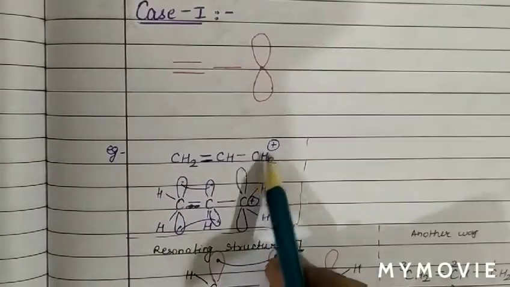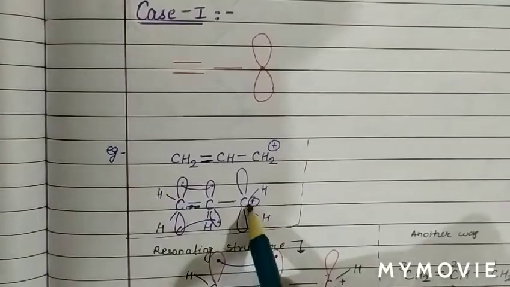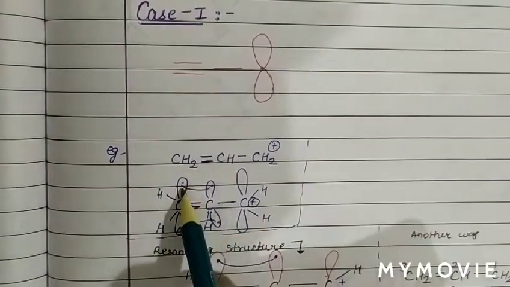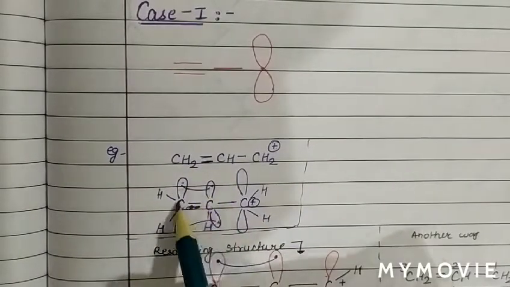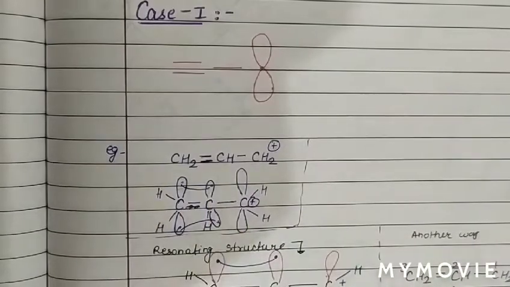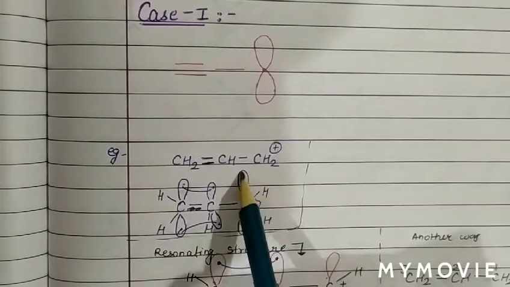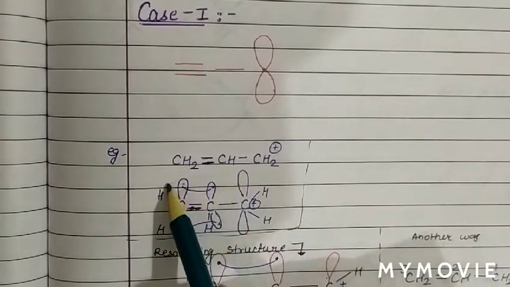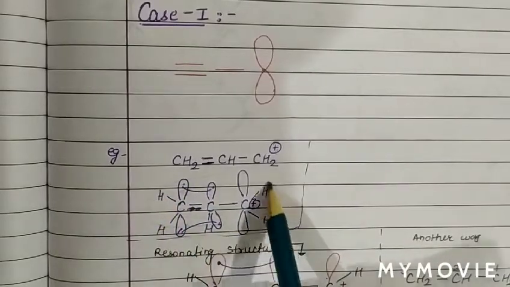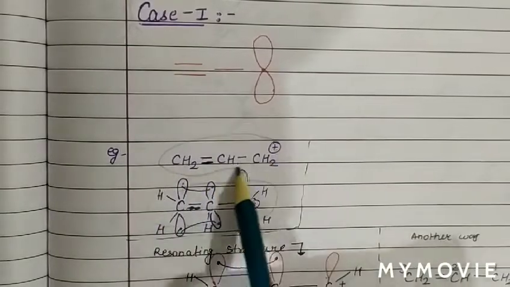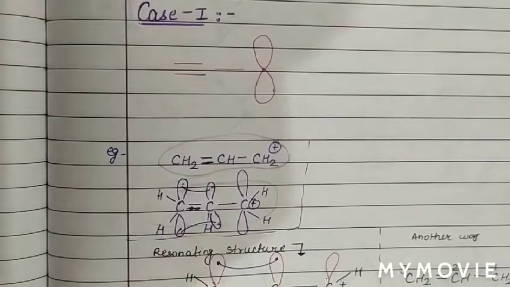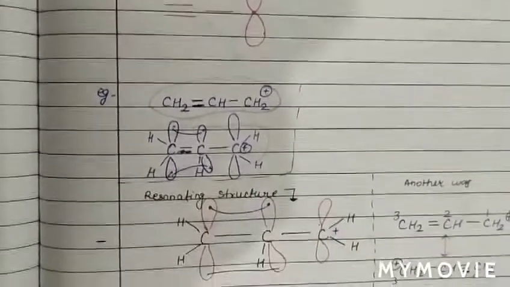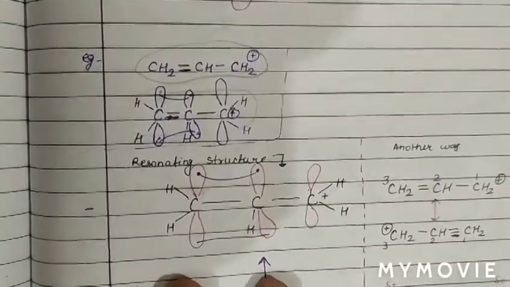So this is the hybrid orbital structure of this ionic form.